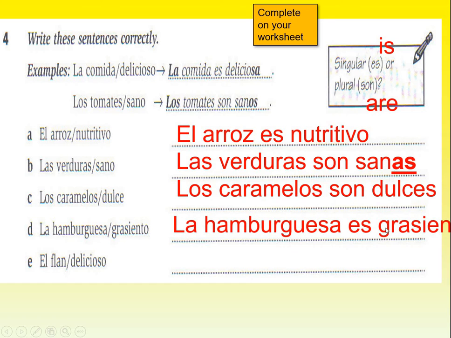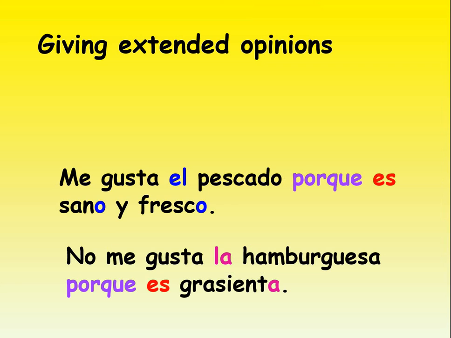La hamburguesa es grasienta, that should be, it's cut off there, but it ends in an a, that one, because it's feminine. El flan es delicioso, flan is delicious, okay? So check those and type in a different colour, like in red, any that you didn't get correct. And then unpause when you're ready to move on.